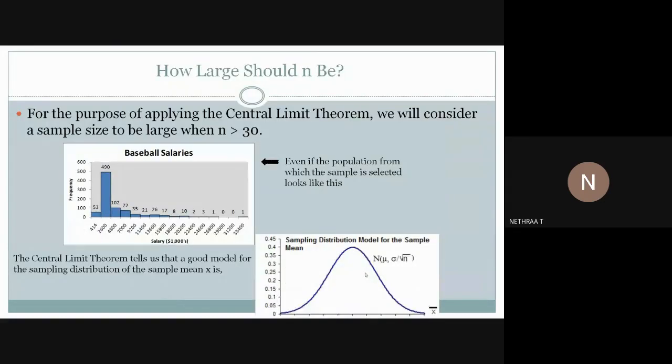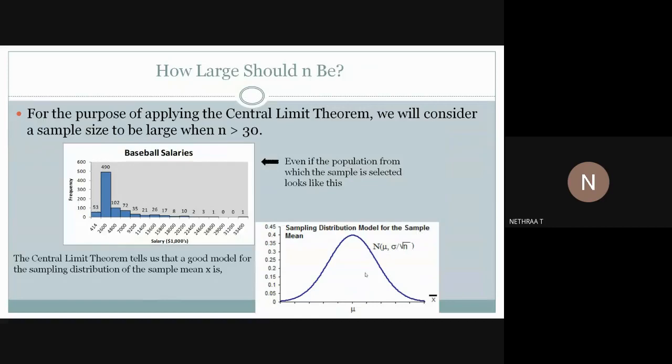How large should n be? For the purpose of applying the central limit theorem, we will consider a sample size to be large when n is greater than 30.